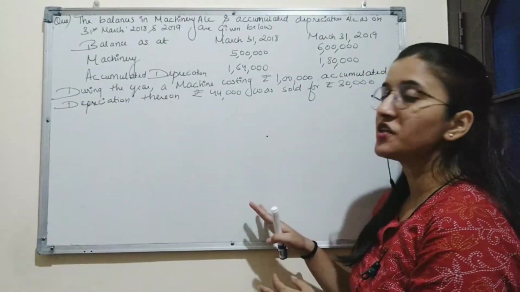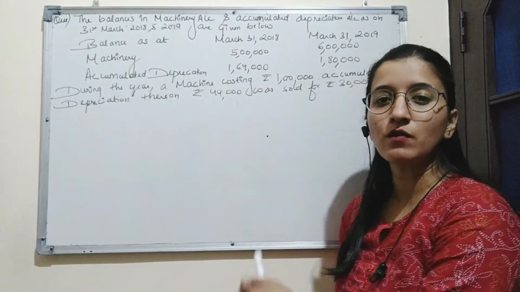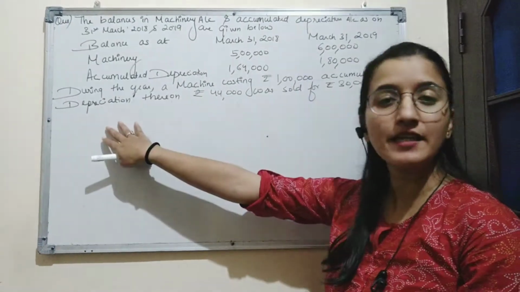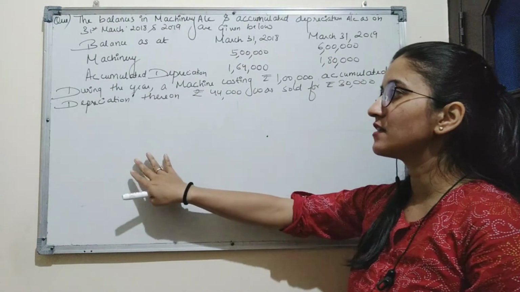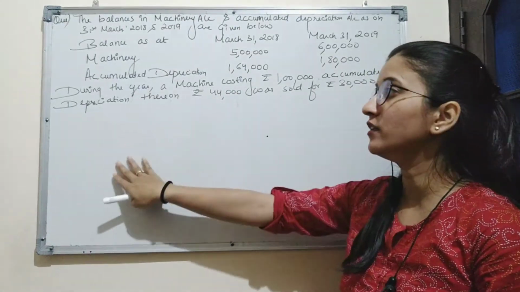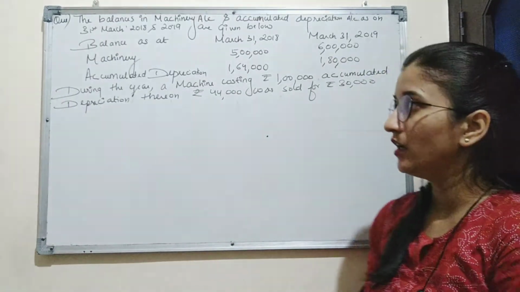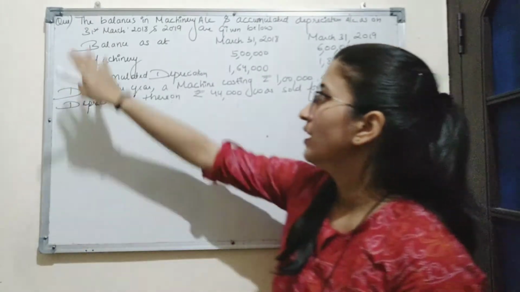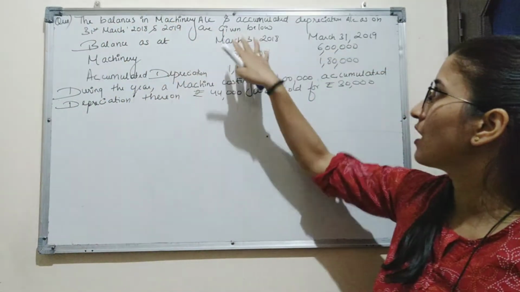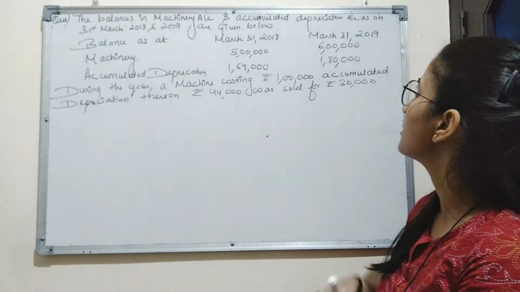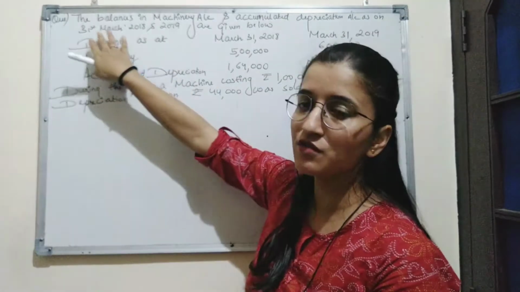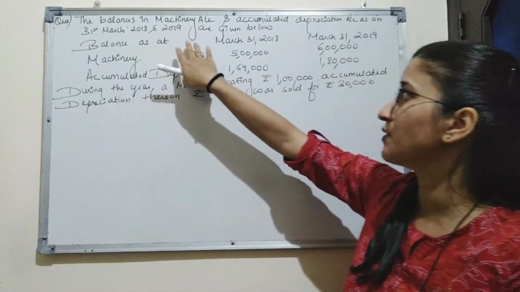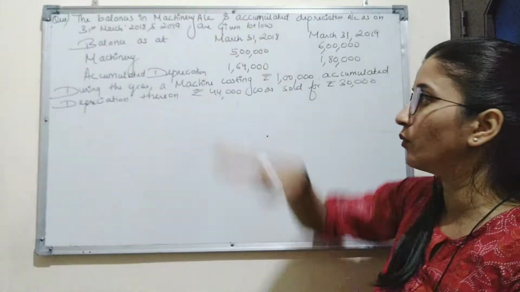Now here is the question based on cash flow from investing activities, case second, where fixed asset is to be prepared under the original cost method. The balances in machinery account and accumulated depreciation account as on 31st March 2018 and 2019 are given below.